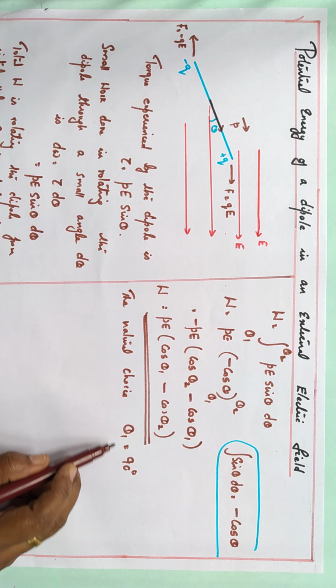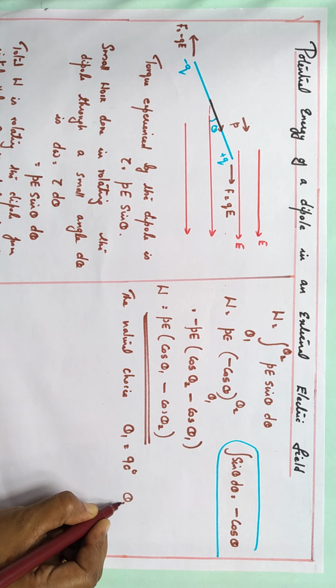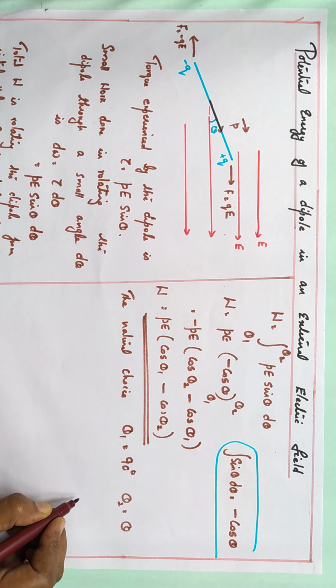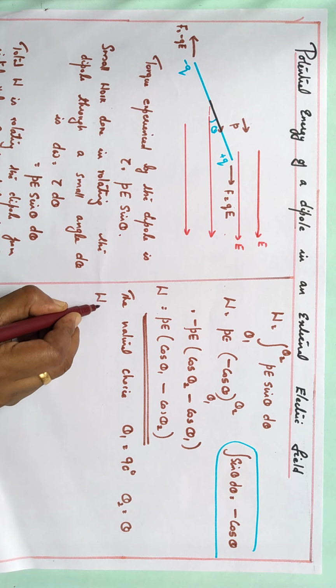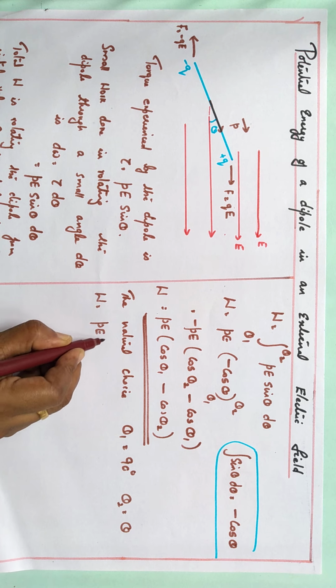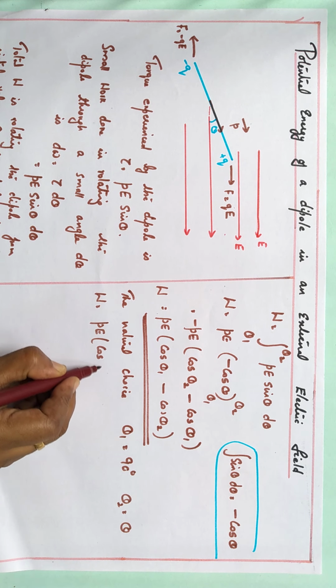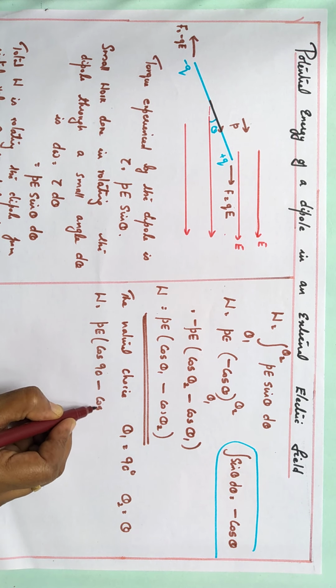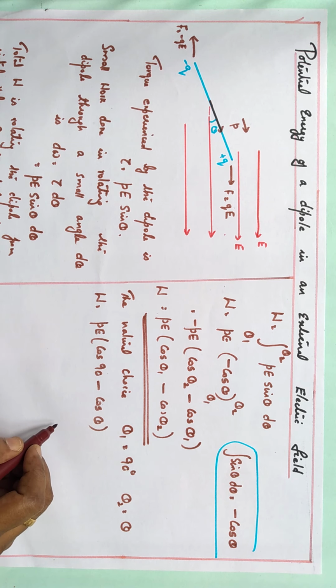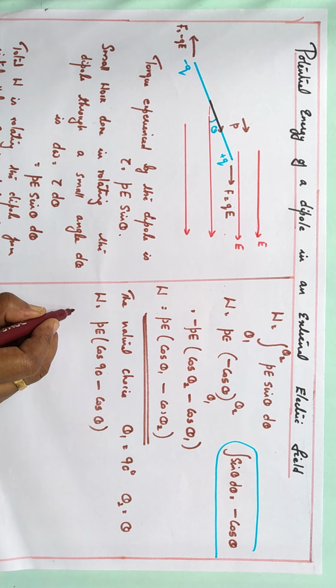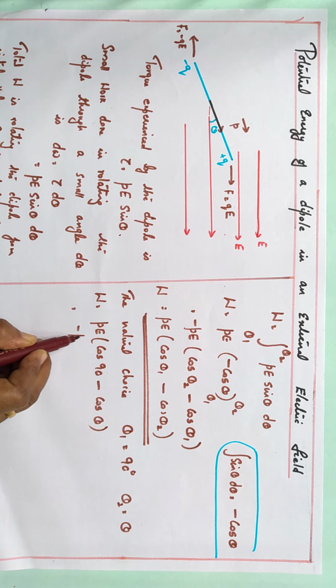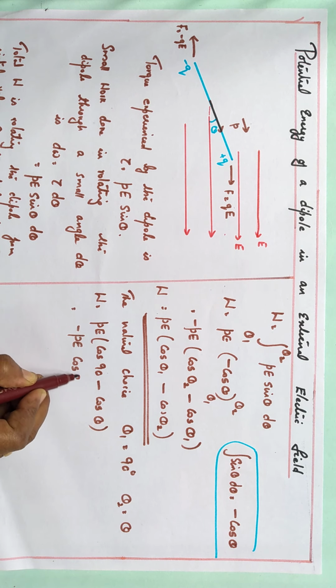Therefore, usually theta 1 is taken as 90 degree and theta 2 can have any value, that can be taken as theta. So, work done, substituting that, we can write P E (cos 90 minus cos theta). This is a natural choice. Cos 90 is 0. Therefore, it is minus P E cos theta.